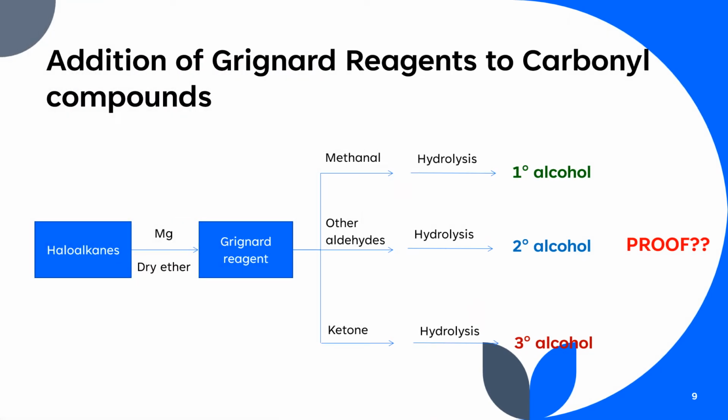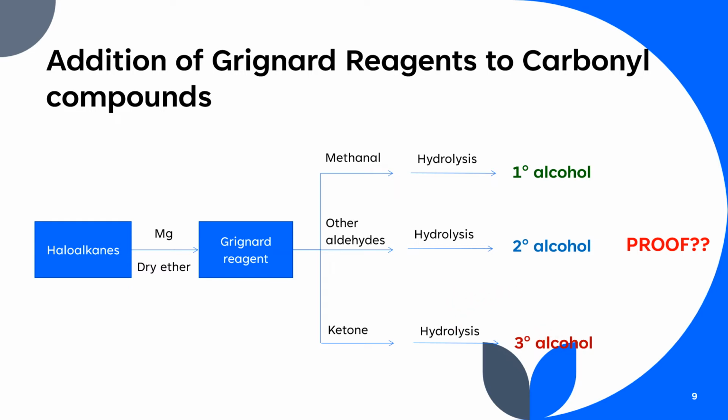So, before we do the reaction between Grignard reagent and carbonyl, so firstly, of course lah, you kena hasilkan dahulu Grignard reagent. So how to form the Grignard reagent? We are going to react this haloalkane dengan magnesium in dry ether, okay, to produce this Grignard reagent. So selepas dah dapat this Grignard reagent, then barulah kita boleh reactkan dengan methanol followed by hydrolysis to get primary alcohol. Okay, and then Grignard reagent react dengan other aldehyde followed by hydrolysis to get secondary alcohol. And lastly, Grignard reagent can react with ketone followed by hydrolysis to get tertiary alcohol.